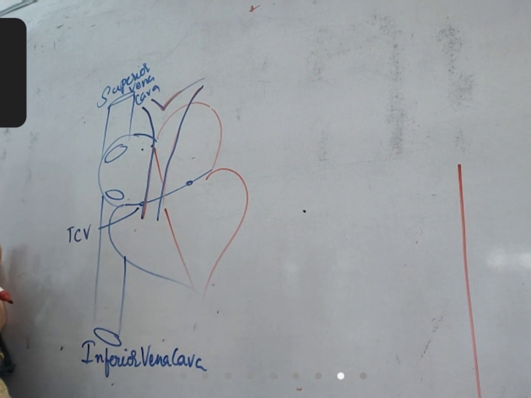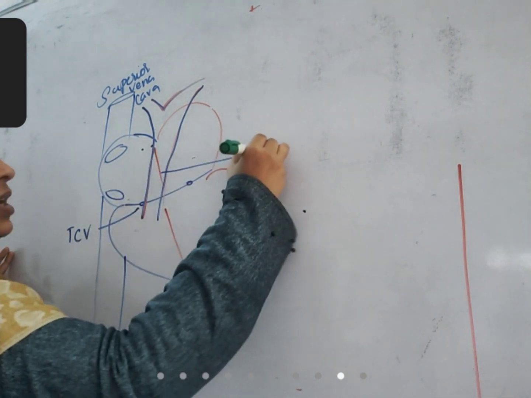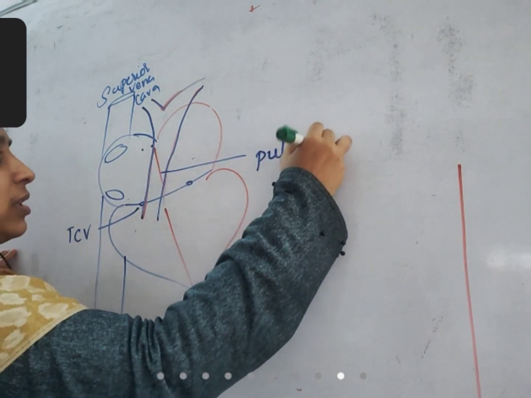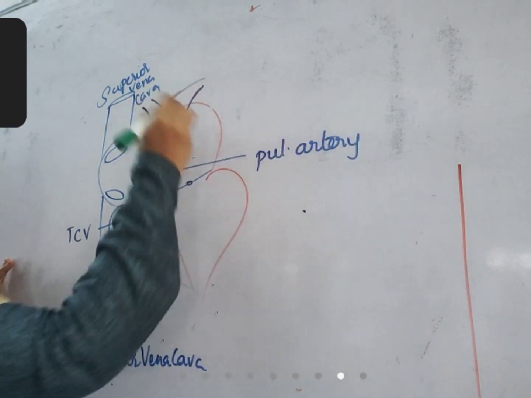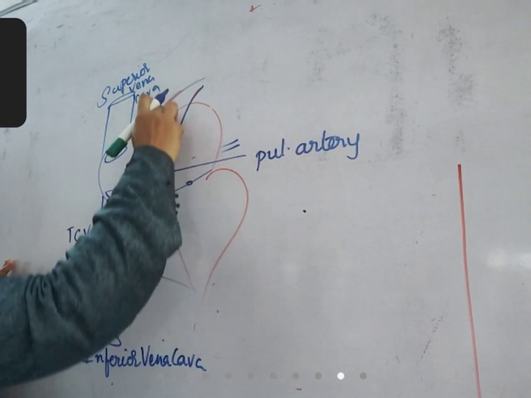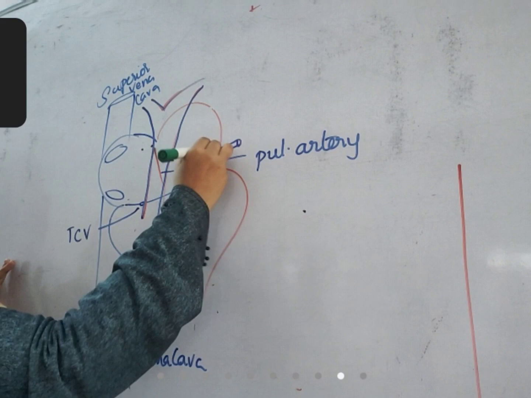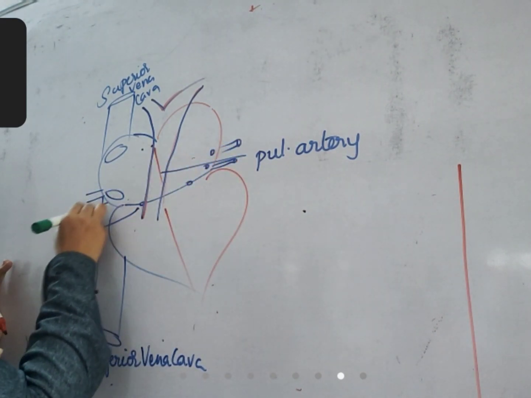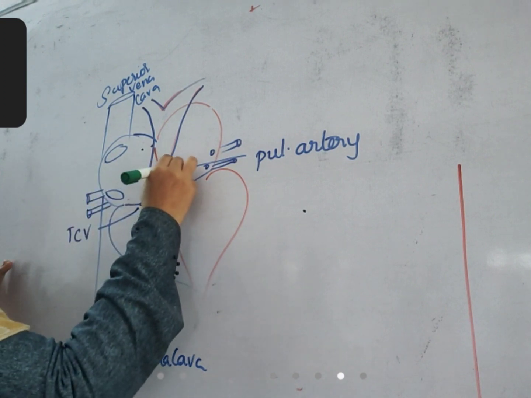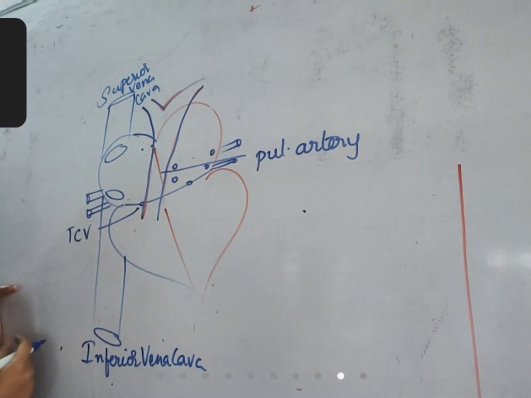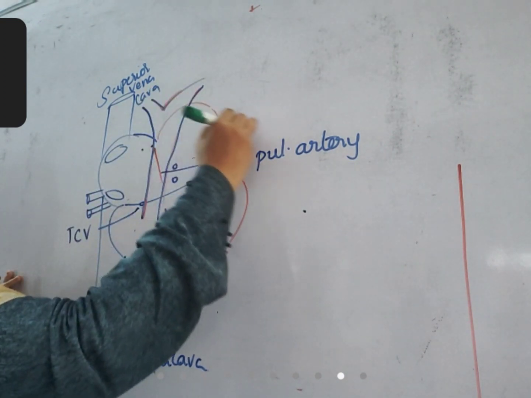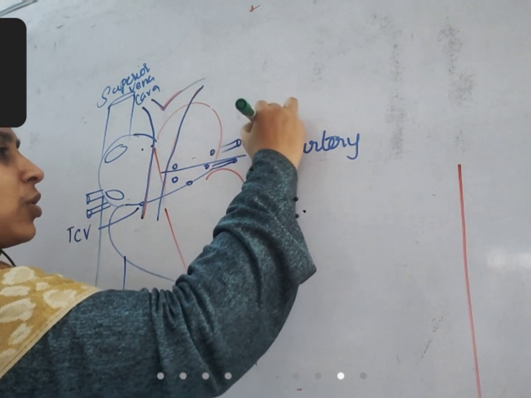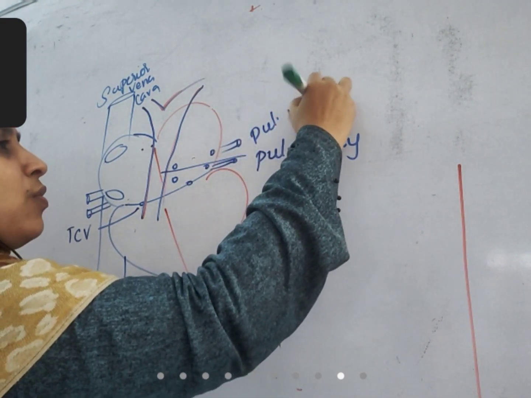This is the pulmonary artery. Again, blood reaches back. So this is carrying to the lungs, and from the lungs, blood reaches back through these blood vessels, which open into the left auricle. These blood vessels are called pulmonary veins.